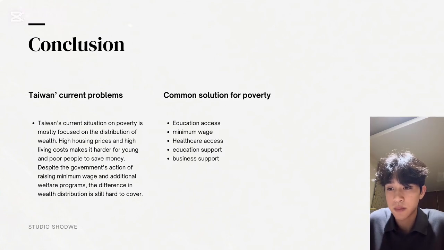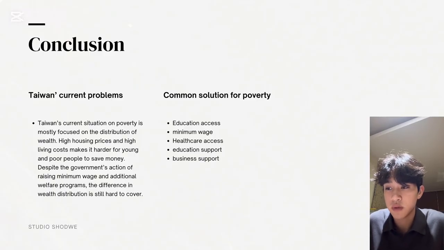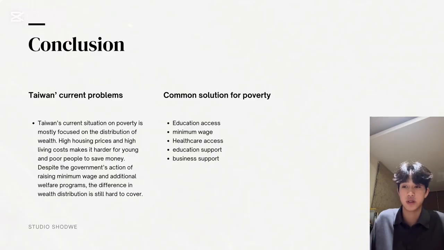Next, education and business support programs are needed to encourage entrepreneurship, helping people start small businesses and create their own opportunities. Finally, public policy should focus on reducing inequality, not just increasing average income. If education, healthcare, and fair wages work together, Taiwan can build a more balanced society where everyone has a real chance to live decently and contribute to the country's growth.